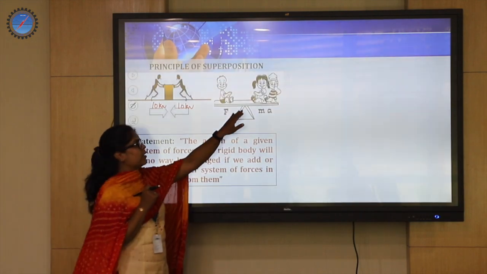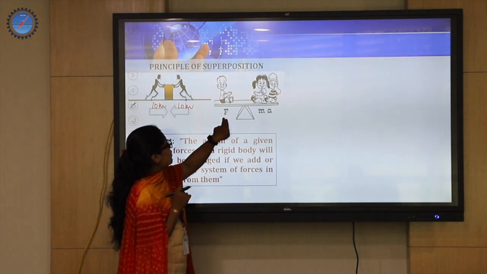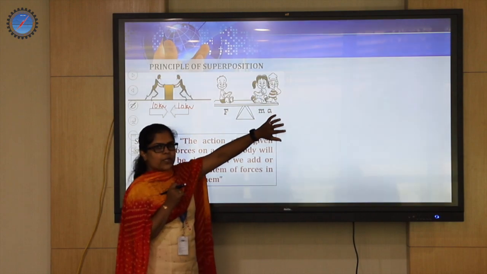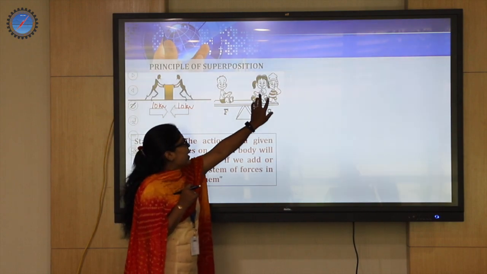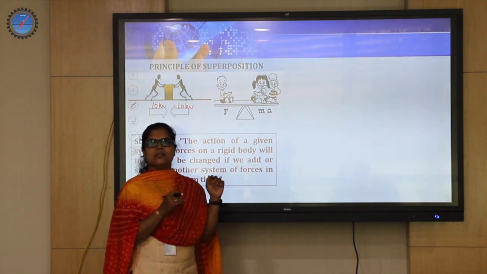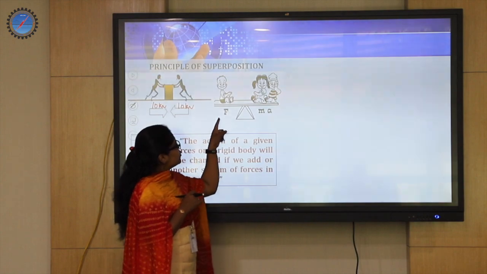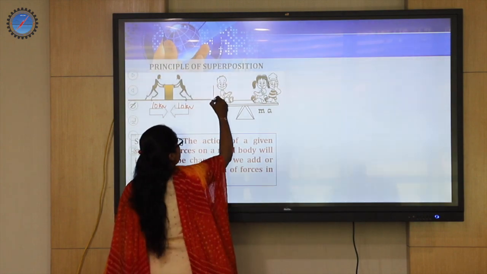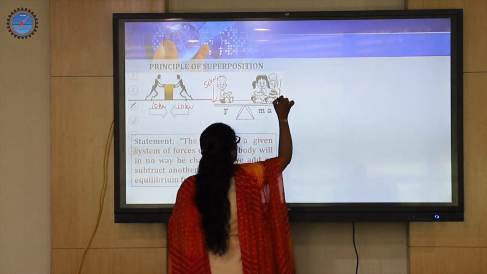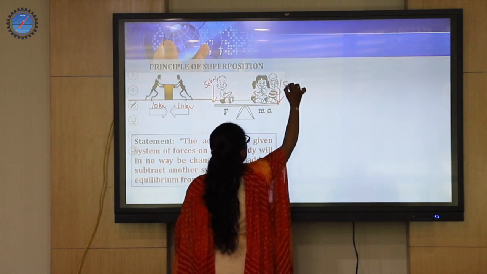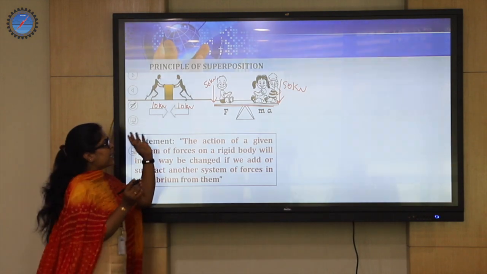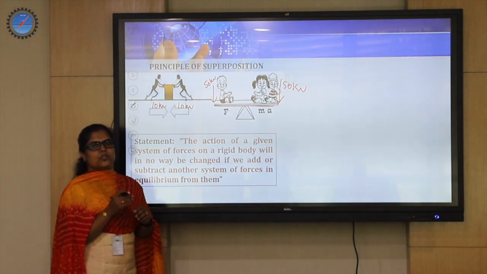This is what I told you, like the seesaw. A kid having the weight of F is sitting on one side, and one more set of kids with weight M and A are sitting on the other side. So automatically this seesaw is a straight line. That means it is in equilibrium. So it shows that even if one more person sits here of 50 kilonewton and one more here with 50 kilonewton, will there be any change in this alignment? No, not at all, because I have added one more system of forces which is in equilibrium.